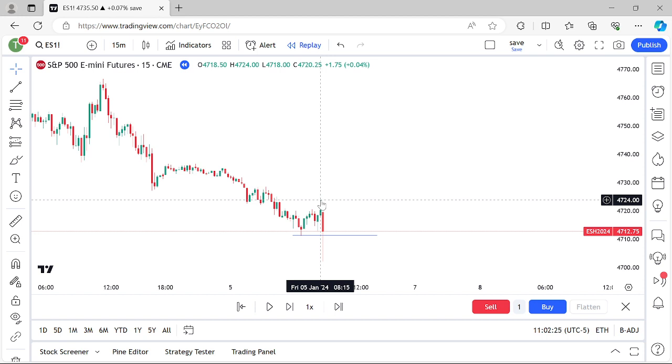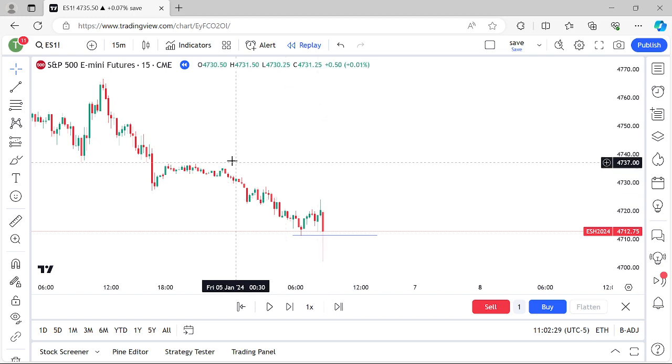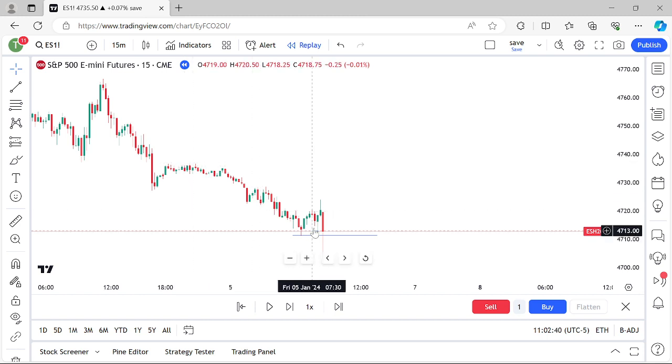News is coming up. News is just going to propel this thing to the next level. It's going to take out these equal highs up above. That's what a lot of people are thinking in that moment. But again, we understand that news is prime time for a stop run. So we want to let that do the damage first. We understand that it's pushing up, and this is intentional before the news to create liquidity right here.